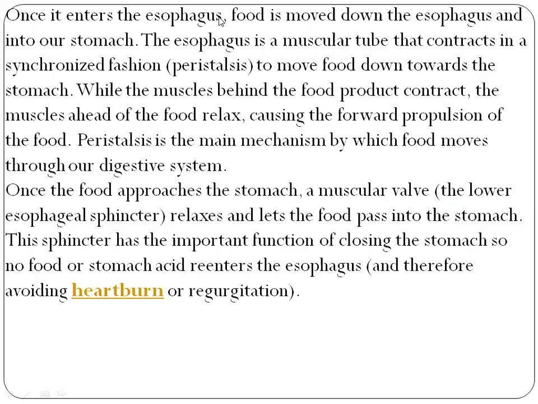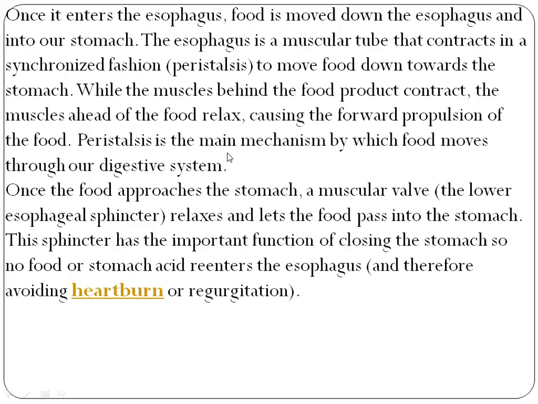Once it enters the esophagus, food is moved into our stomach. The esophagus is a muscular tube that contracts in a synchronized fashion, the peristalsis movement, to move food down towards the stomach. While the muscles behind the food product contract, the muscles ahead of the food relax, causing the forward propulsion of the food.